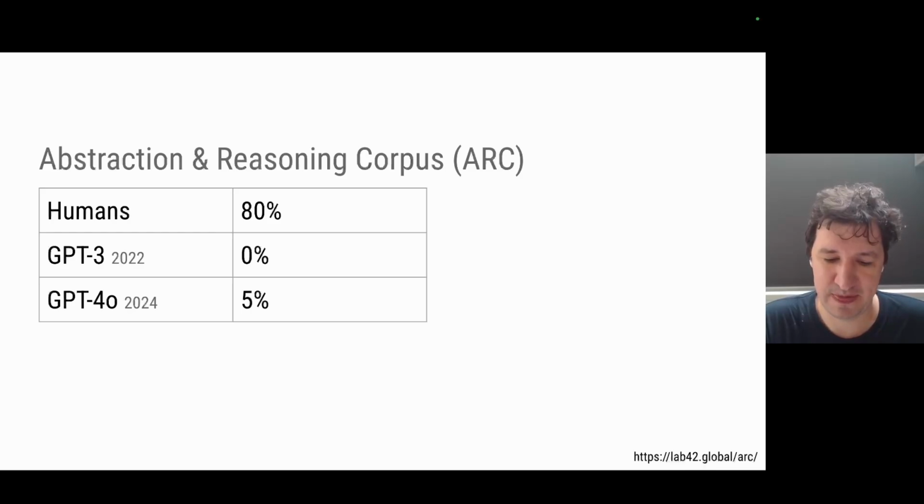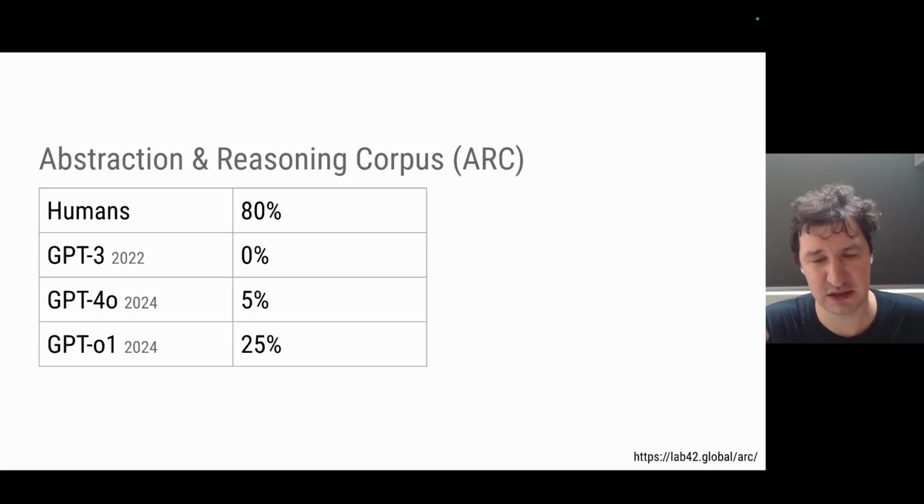And the much more recent model, GPT-4o, which is currently used by default in the ChatGPT interface, was able to solve only 5%, which is actually quite a significant improvement from 0, because if it's 0, it seems that the model cannot understand anything at all. And here you have some understanding.